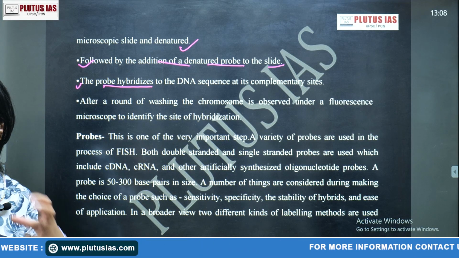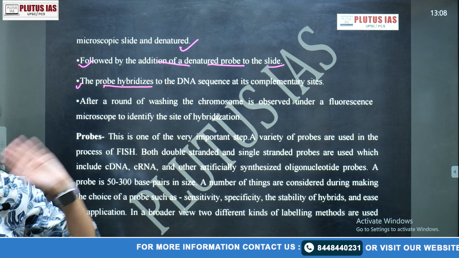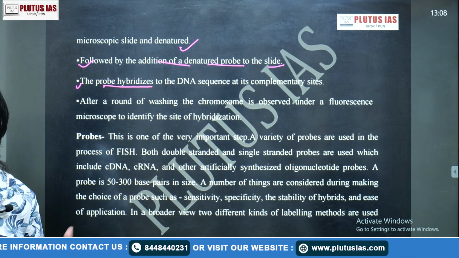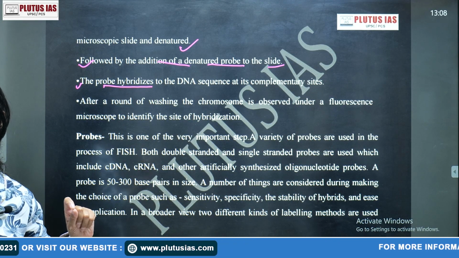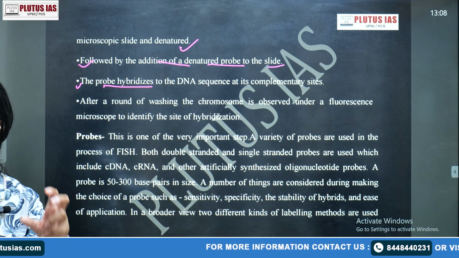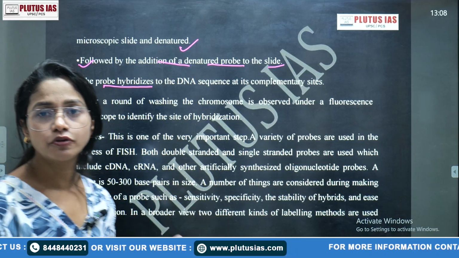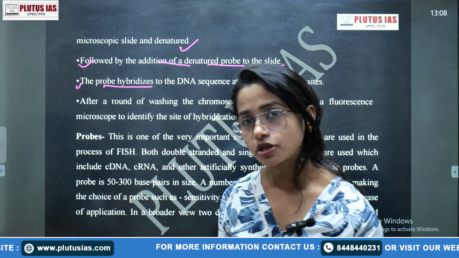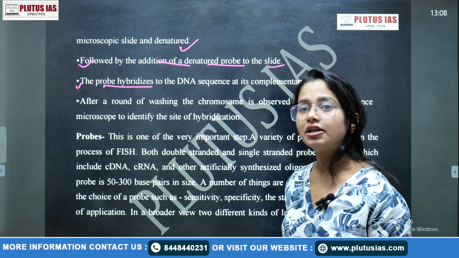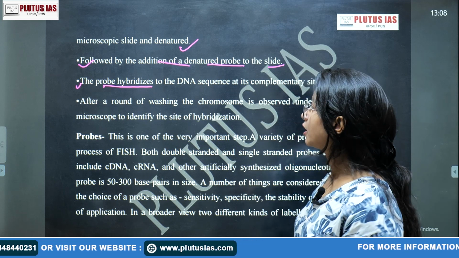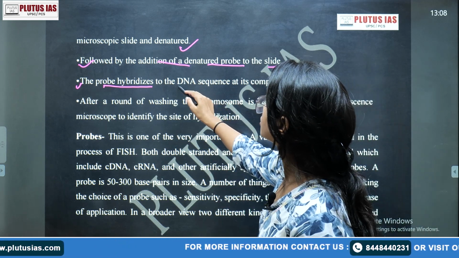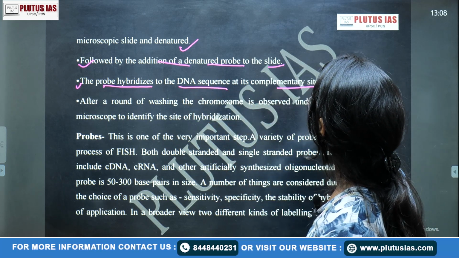So first we need to study the DNA, because in the initial principle we have already mentioned the binding of the probe with similar kinds of base sequences. So before the synthesis of the probe, we need to understand what the sequence of the DNA is. The probe hybridizes to the DNA sequences at its complementary sites.